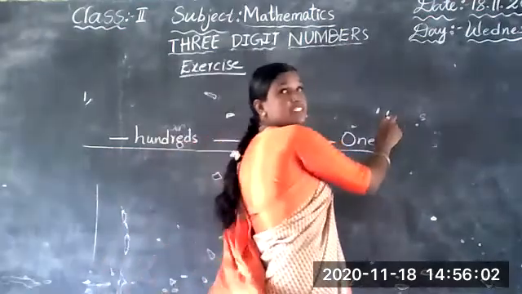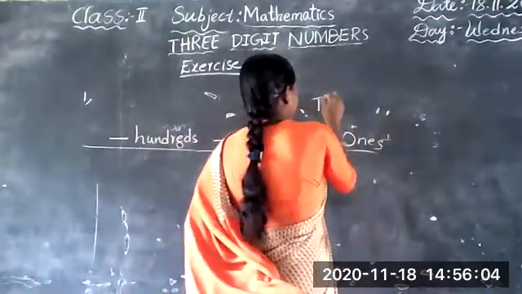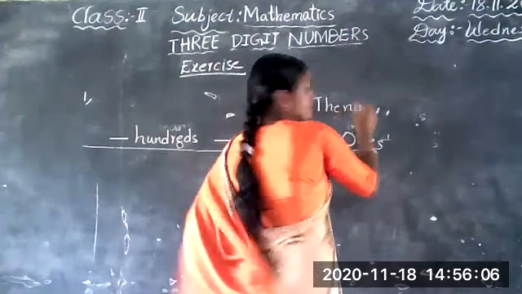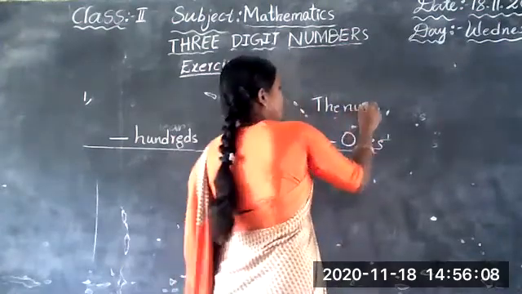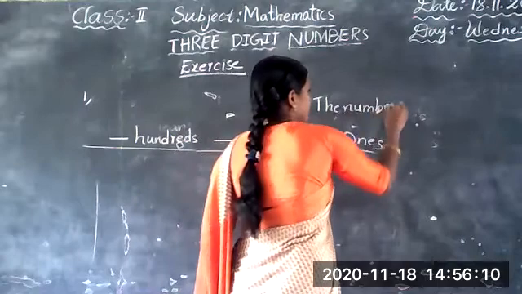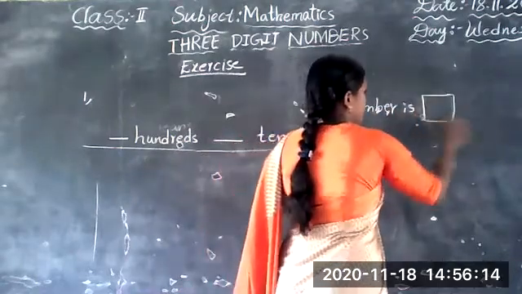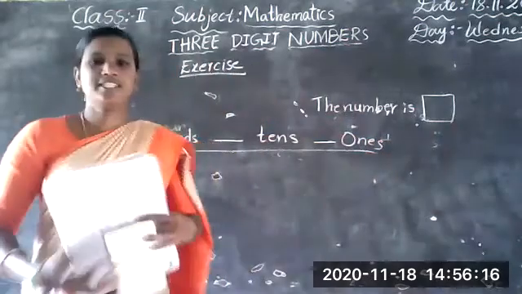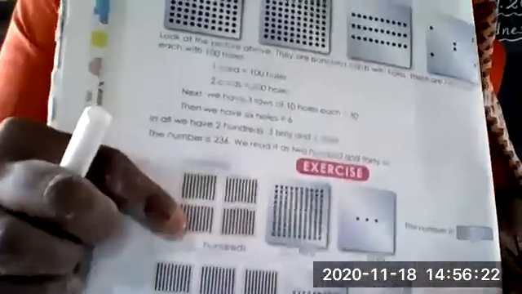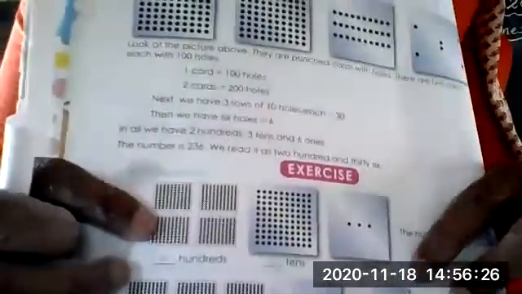The number is given. See here in your textbook.